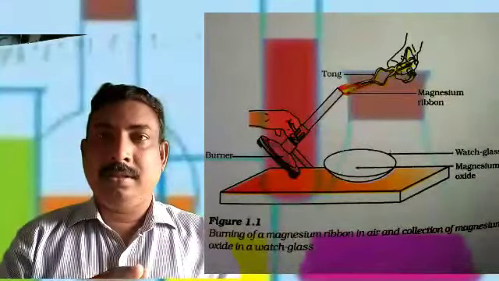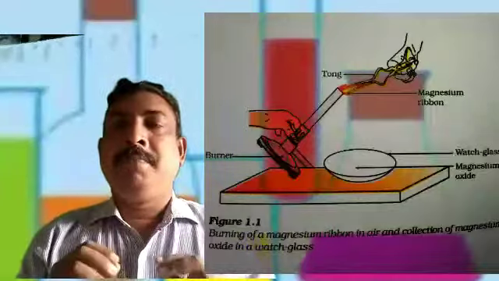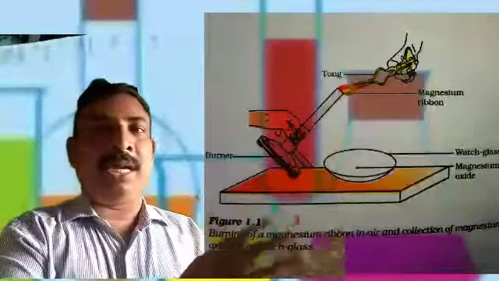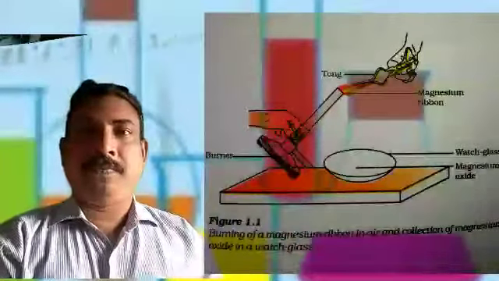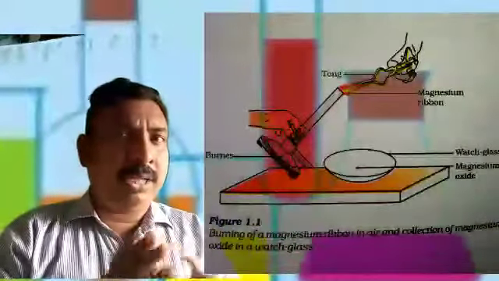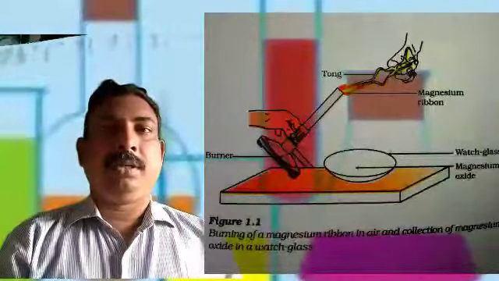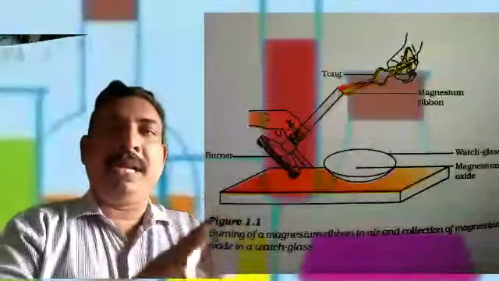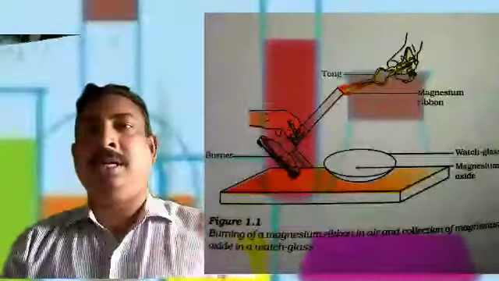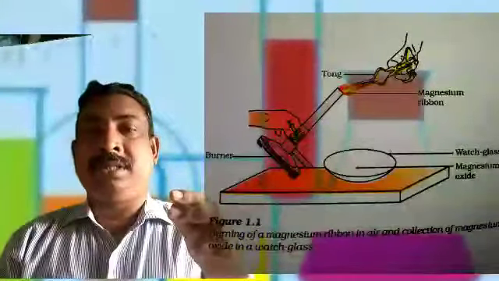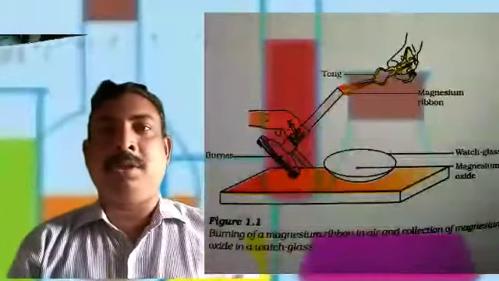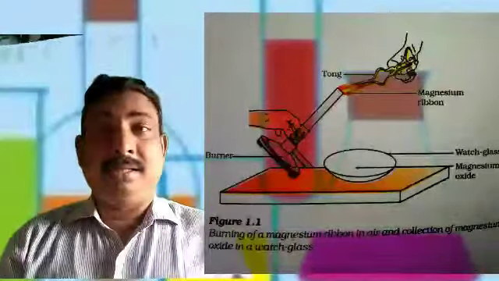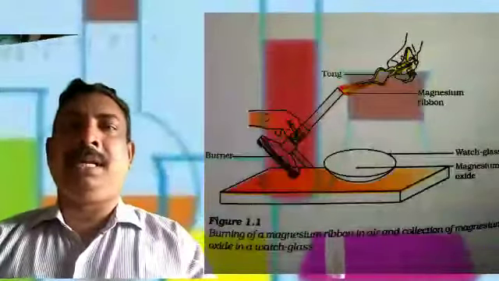Why? Because magnesium ribbon easily reacts with oxygen present in the atmosphere and forms a magnesium oxide layer. This oxide layer won't allow the magnesium to burn. So we have to rub so that the layer will be removed. And when you burn it, the magnesium strip will give a white powder at the bottom. That is magnesium oxide. This is one simple example of a chemical reaction.